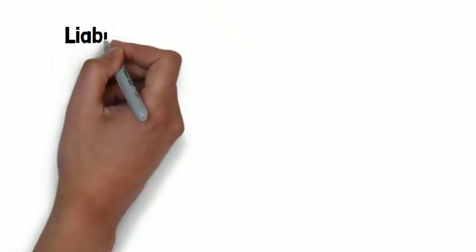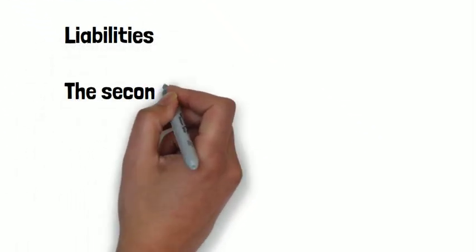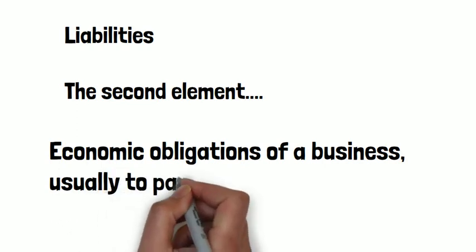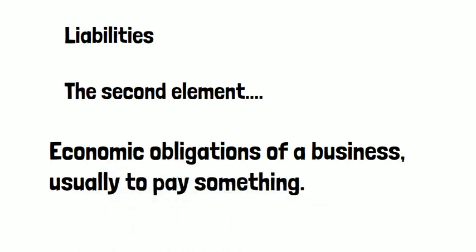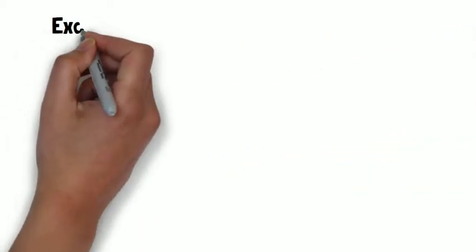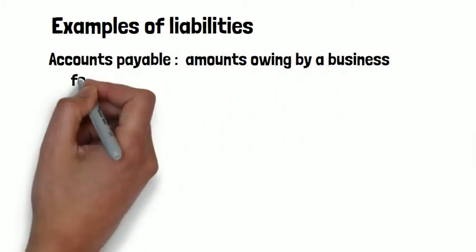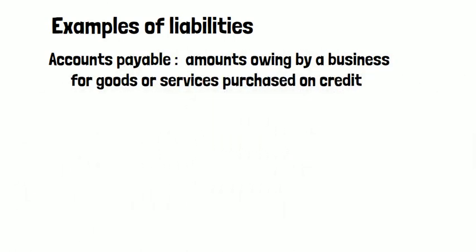The second element, liabilities. Liabilities are economic obligations of a business, usually to pay something. Examples of this are, there's something called accounts payable, which means amounts owing by a business for goods or services purchased on credit.